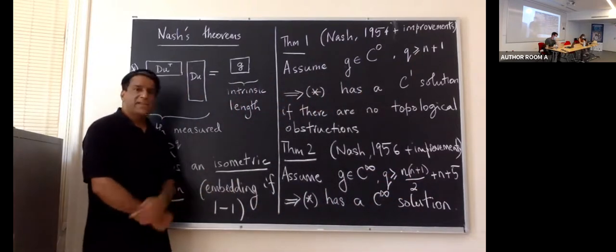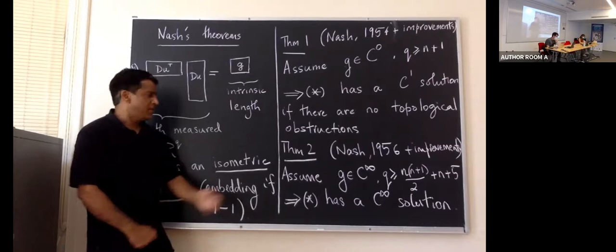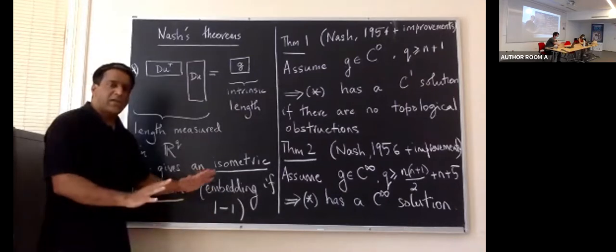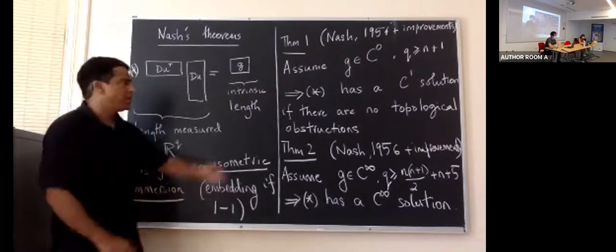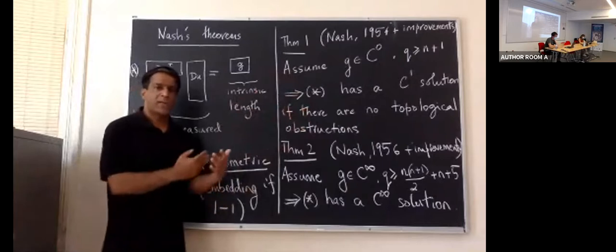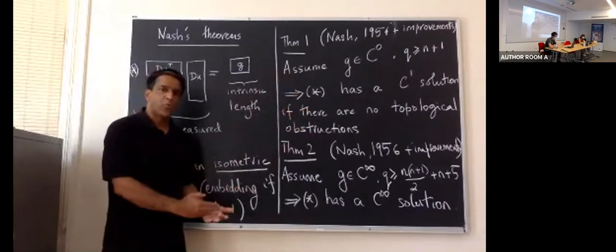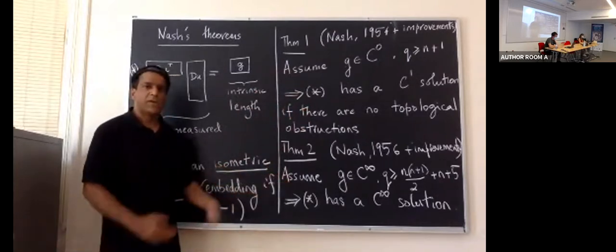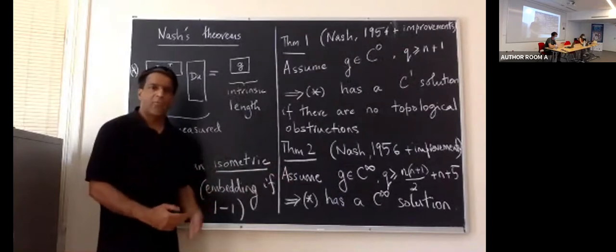And in this setting, the statement of the theorem is that if we assume that the metric is C infinity, and the codimension, or the ambient dimension Q, is, let's say, much larger, of order n squared, then in fact this equation has a C infinity solution. Just to stress the way people think about this theorem: over here it should be thought of as low codimension, low regularity. This theorem over here is high codimension, high regularity.